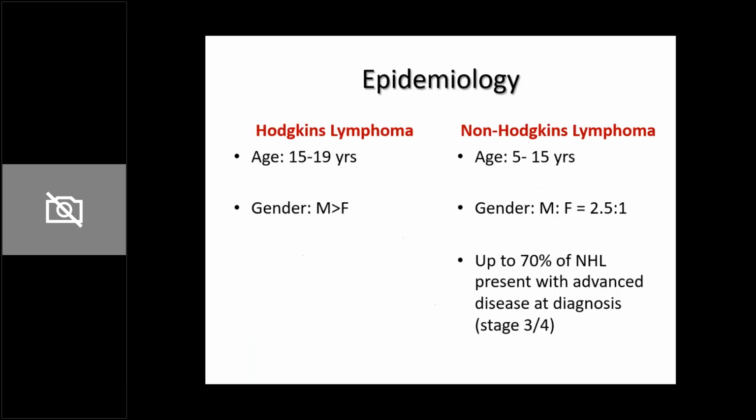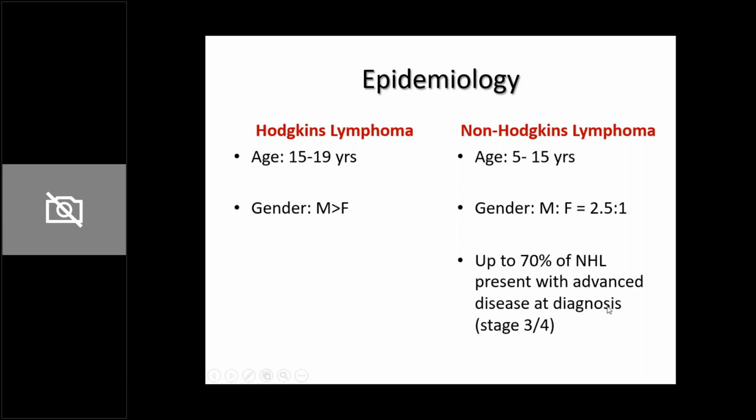So next is the epidemiology. I have put comparative slides in the next couple of places so that you can compare and learn about lymphomas. Hodgkin's lymphoma is commoner in the older age group between 15 to 19 years, whereas non-Hodgkin's lymphoma is commoner in 5 to 15 years of age. Both are commoner in males as compared to females. And one thing you should know about non-Hodgkin's lymphoma is that up to 70%, that is 3/4 of the children, present with advanced disease stage at diagnosis.